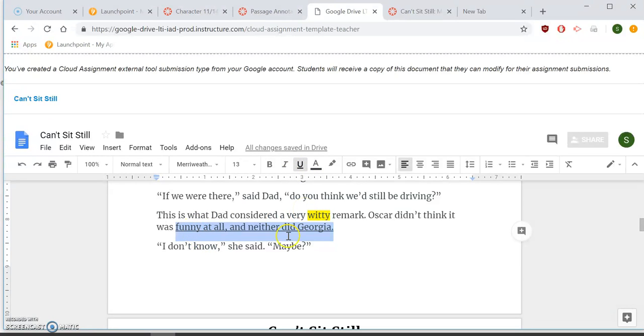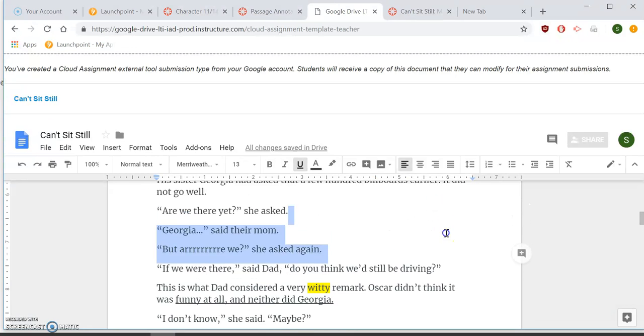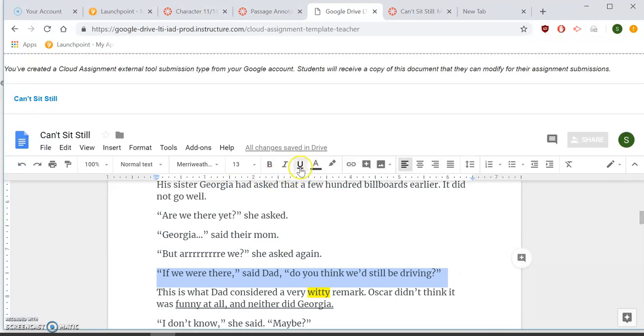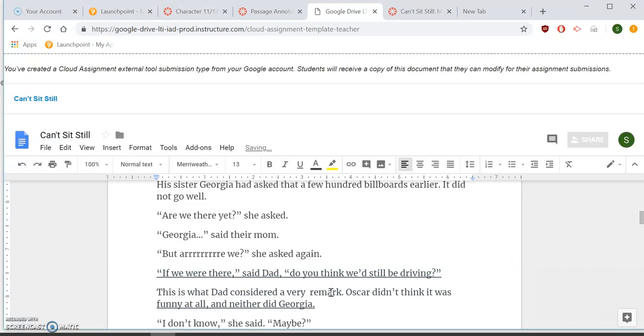So I'm thinking that when Dad made this comment right here, it kind of sounds like a smart comment. So Dad thought when he said, if we were there, do you think we'd still be driving, that he was going to be funny. So if I plug funny in instead of witty, this is what Dad considered a very funny remark. That still makes sense. And if I can plug the word in there, or a synonym, and it still makes sense, then that's probably the correct word. That's probably the meaning of the word.